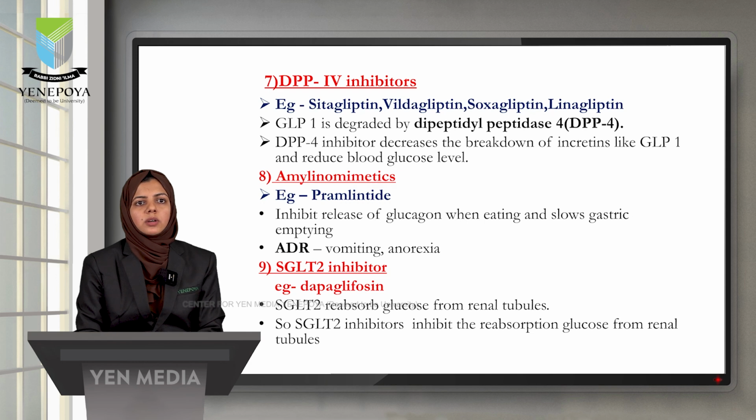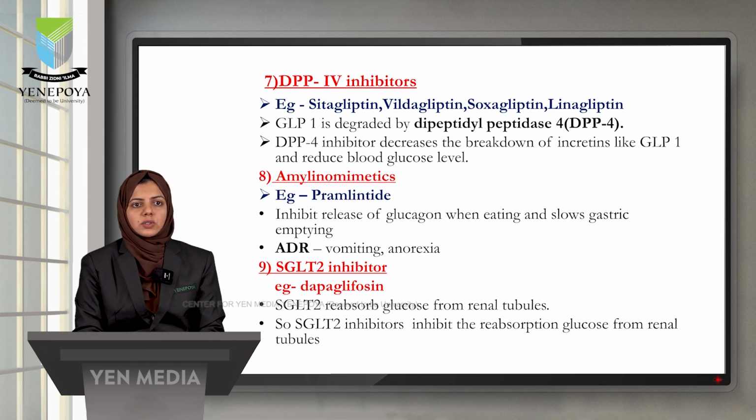Next is amylinomimetics. It will inhibit the release of glucagon when eating and slows the gastric emptying. Amylinomimetics are a class of drugs that mimic the action of amylin. We discussed earlier that amylin will help to reduce the blood glucose level by inhibiting the release of glucagon. ADRs associated with amylinomimetics are vomiting and anorexia, and the example is pramlintide.